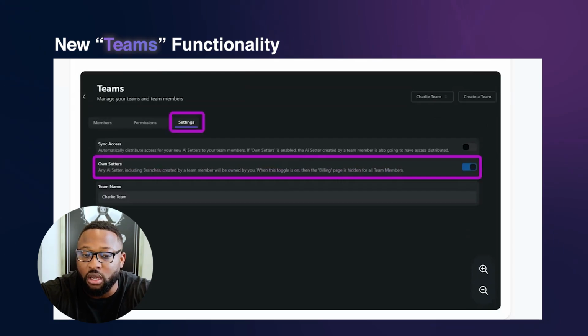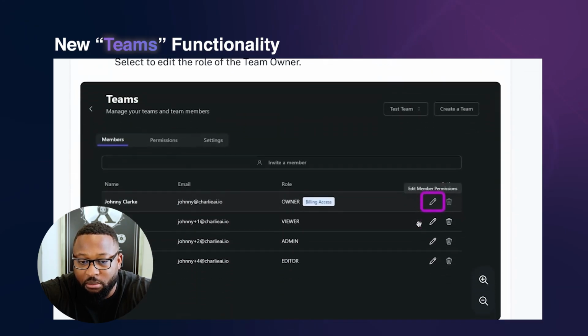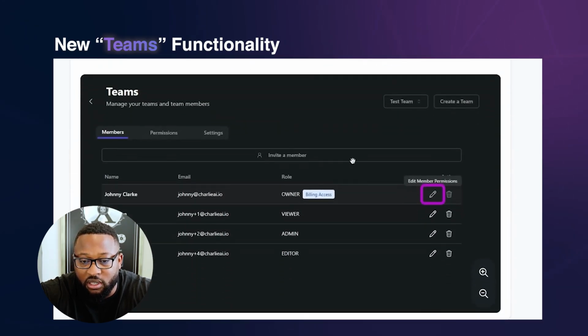That means if you're the owner, you control the billing, you control the numbers, you control anyone else who has access to your DM setters. After that, you can invite your users or invite your team using the team functionality. So you just click invite team member and then you go through the process of giving them access.